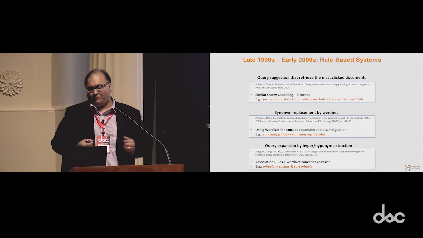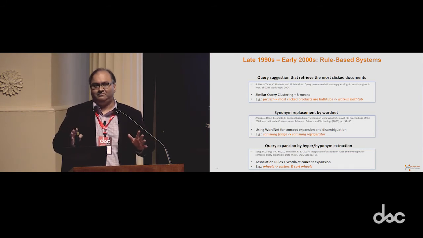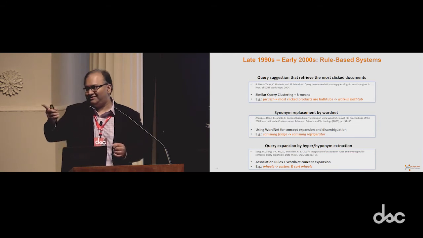Another approach around this time was using WordNet. How many of you know WordNet? I see a few hands. I see hands like Eugene. So basically, finding synonyms for expansion and disambiguation. This is the example of Samsung refrigerator using the WordNet library.